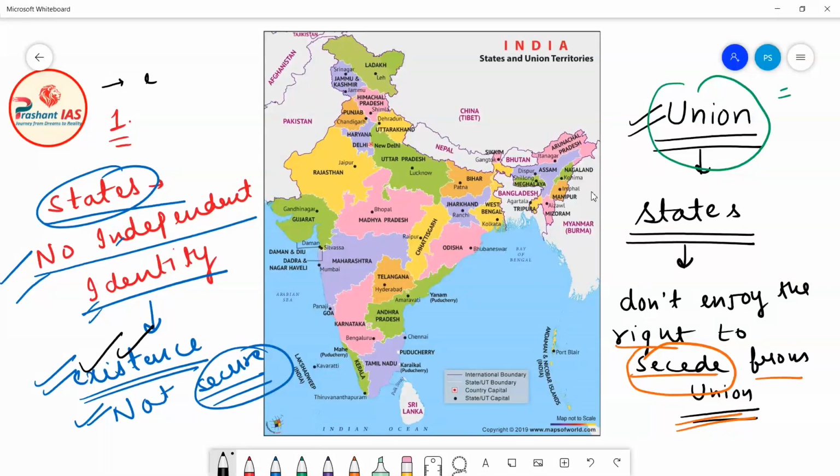So there is no permanent identity given to the states. The identity of the states is not secured. Fundamentally, India is one union and India is indestructible. States do not have their independent identity.